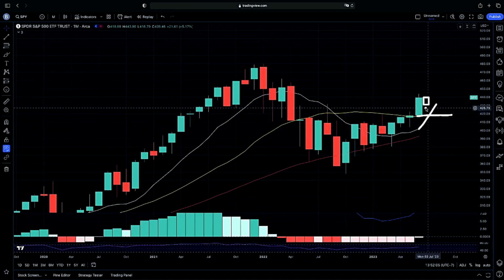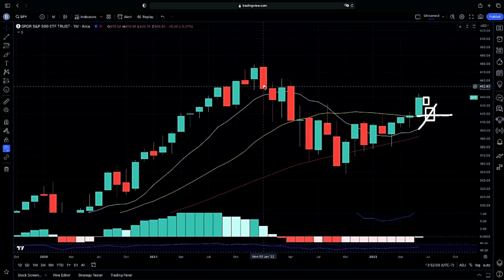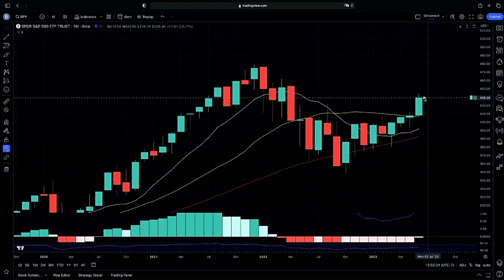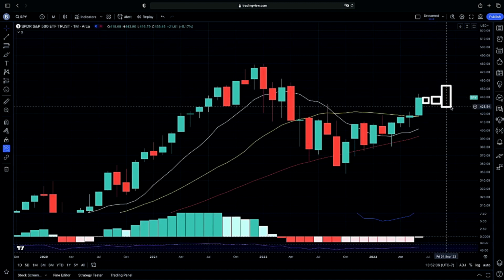Again, looking for confirmation if we will continue on above resistance that we have been getting on our weekly chart, here on our monthly chart as well. That same resistance that we have here at about 450 is that resistance that we will be leading into, and looking for that proof of concept from here will be key to have that continuation.